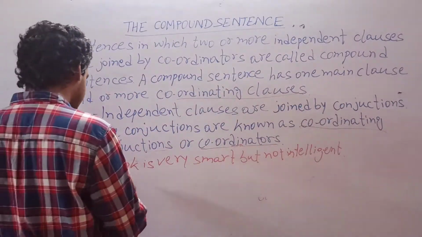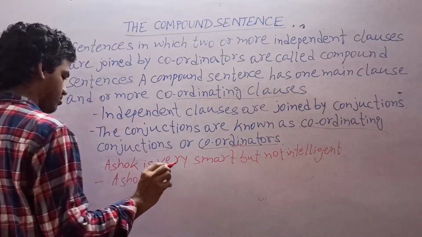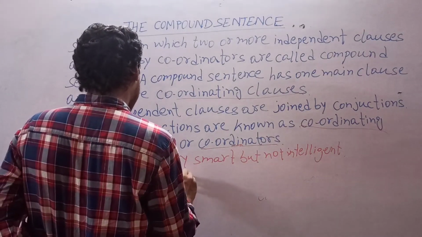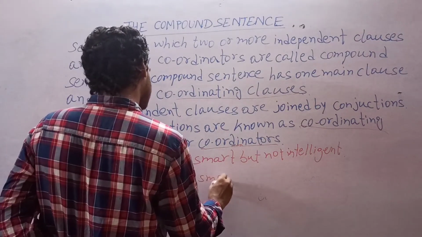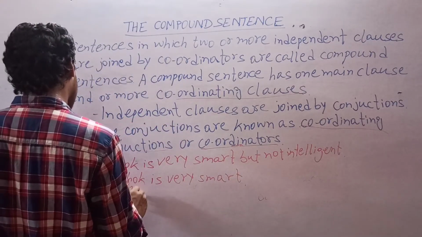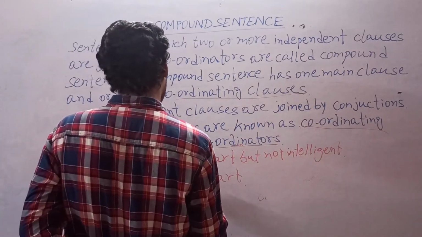If we are breaking this sentence, it will be two simple sentences. Ashok is very smart and Ashok is not intelligent.